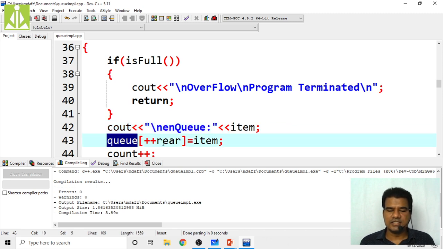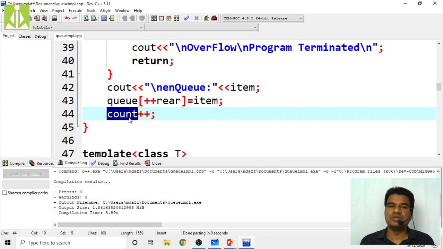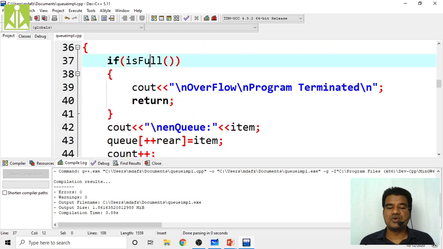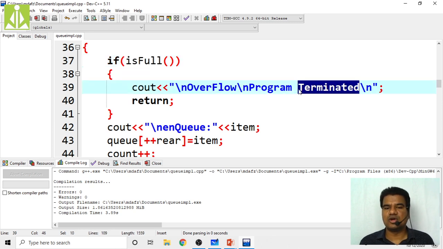Okay, then it is enqueuing inside that queue by simply incrementing the rear value. Rear value was previously -1, right now it will become 0, and at q of 0 that AB will get inserted. AB, like a string, will get inserted, and we are incrementing the count simply to know the elements inside the queue. So in this way, NQ operation will be performed for all the elements until your queue becomes full. Once the queue is full, you will get this overflow, program got terminated statement on your output screen.